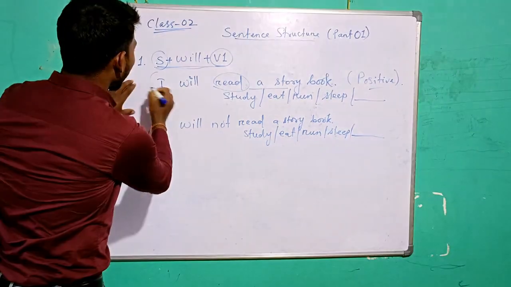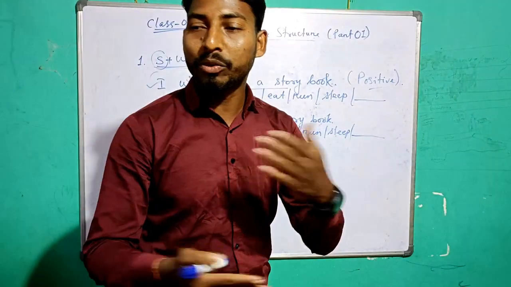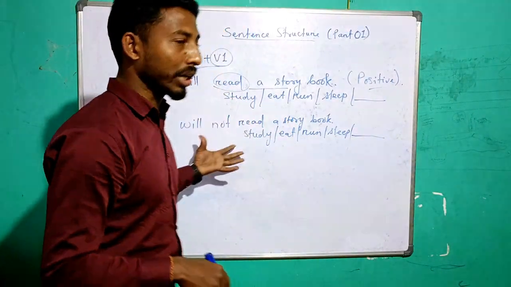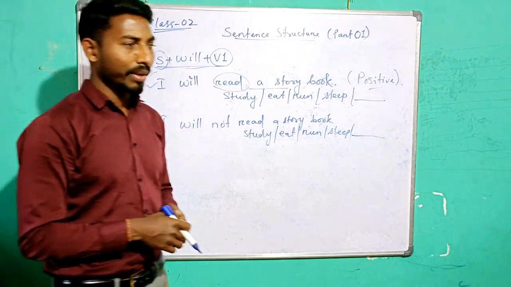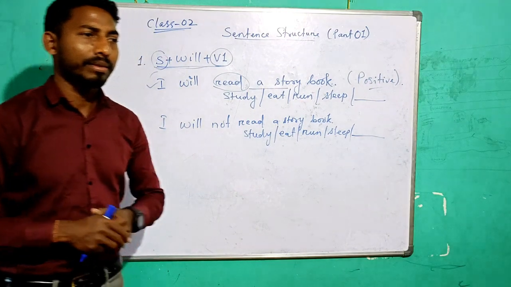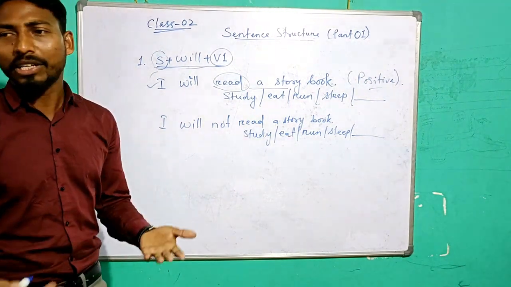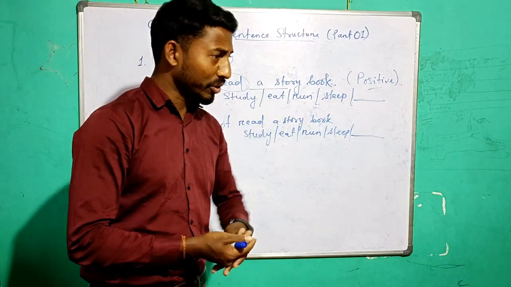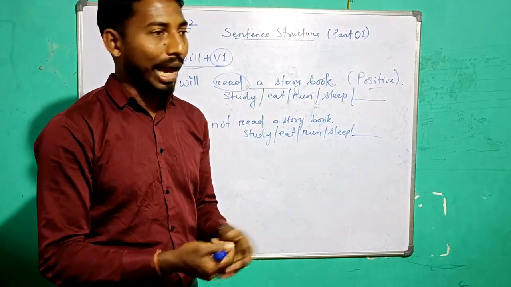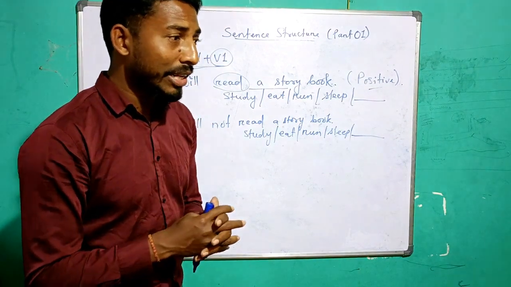But this one, if we make into an interrogative now, isn't it? Now we'll go into an interrogative sentence. What is an interrogative sentence? The sentence which asks you questions. Like if I ask you what's your name? What's your name? Is an interrogative sentence. Are you coming? Is an interrogative sentence. Will you go? It's an interrogative sentence.